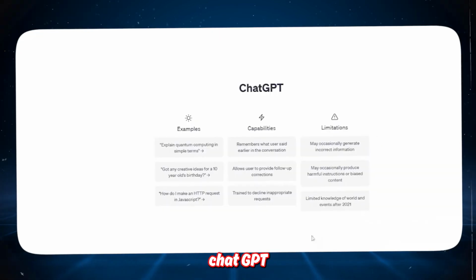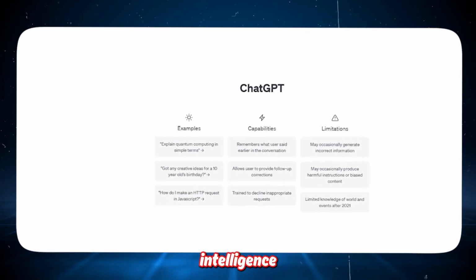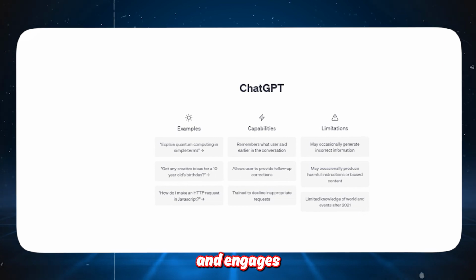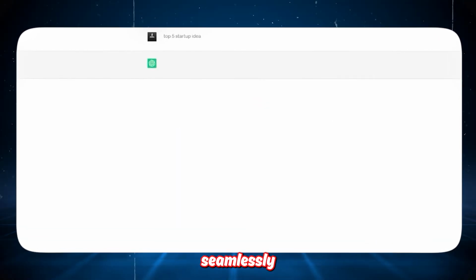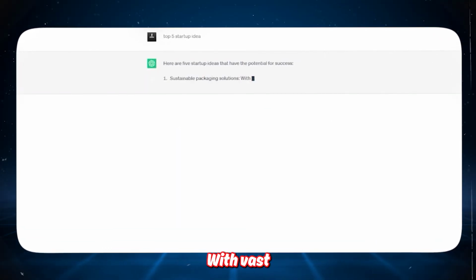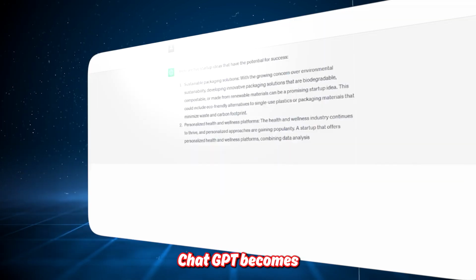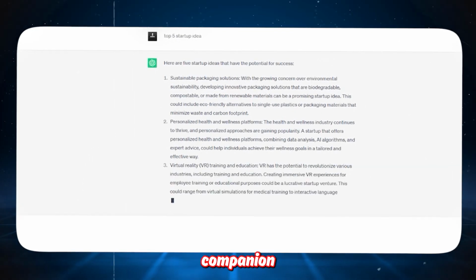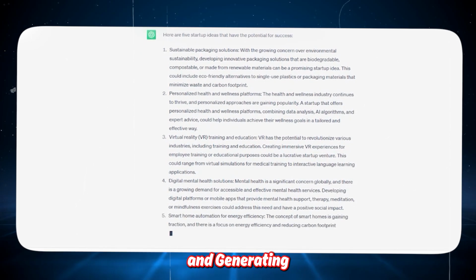Our first tool, ChatGPT, is an artificial intelligence marvel. It communicates and engages with your audience seamlessly without revealing your face. With vast knowledge and conversational abilities, ChatGPT becomes your loyal companion, driving engagement and generating leads.